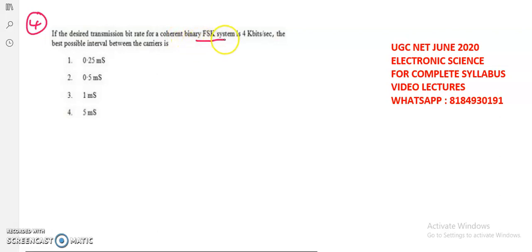And now while coming to the fourth question, if the desired transmitting bit rate for a coherent binary FSK system, that means frequency shift keying system, that is BFSK, is 4 kilobits per second, that means the bit rate is given. So bit rate can be represented as R suffix b, 4 kilobits per second. The best possible interval between the carriers means generally the bit duration.